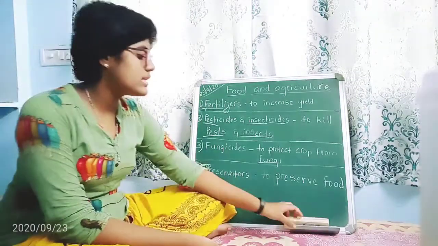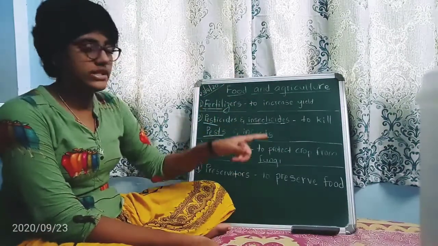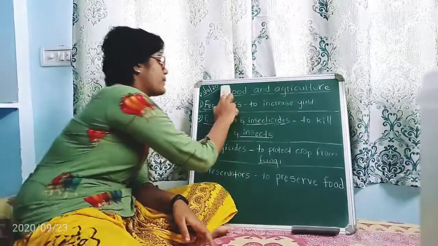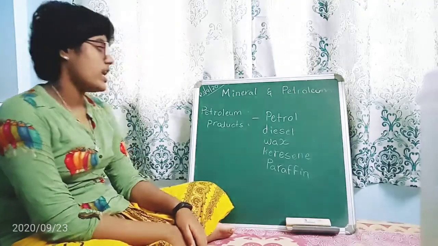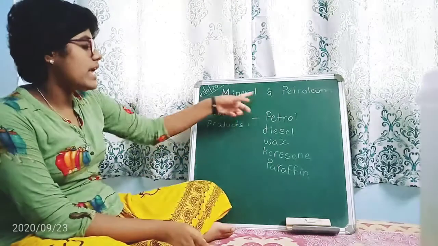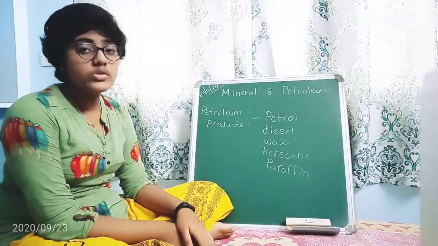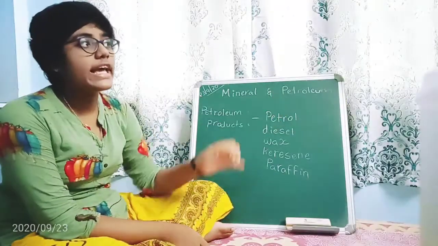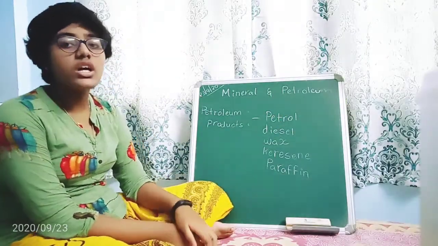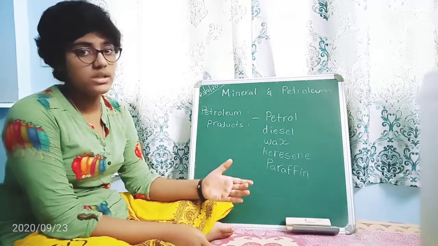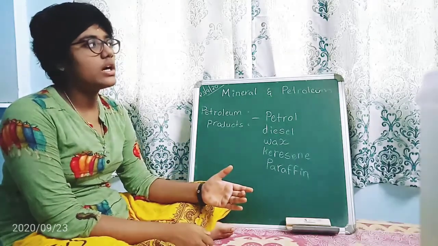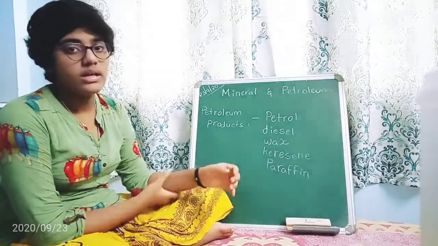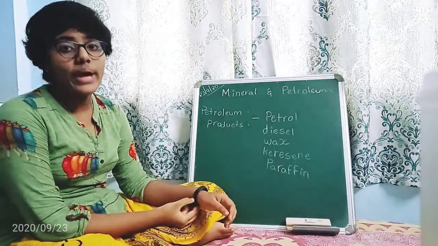Okay, so with this we have completed food and agriculture. Next we are going to learn the next importance of chemistry. Now comes minerals and petroleum. So where do we get this petroleum? Petroleum is obtained from underwater in the sea. Like crude oil, we can get in Mumbai, near Bombay High.